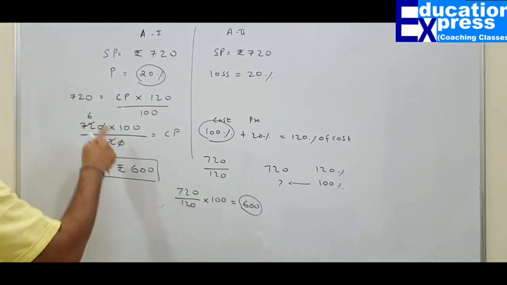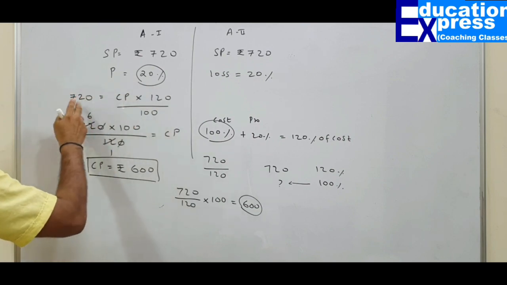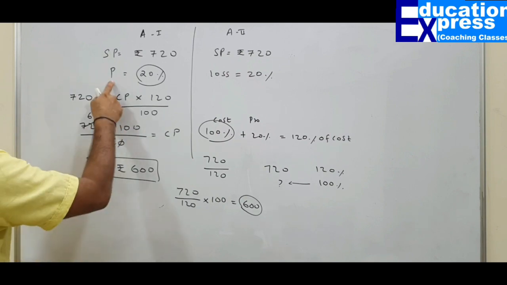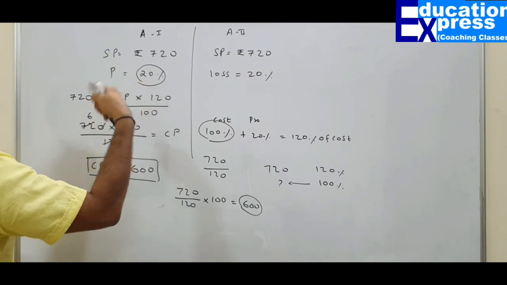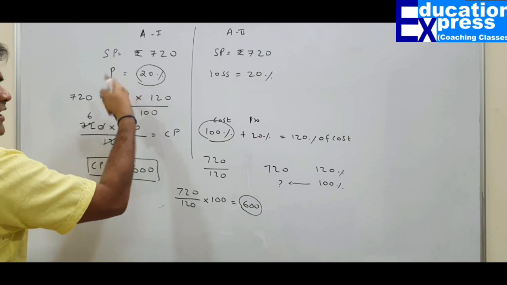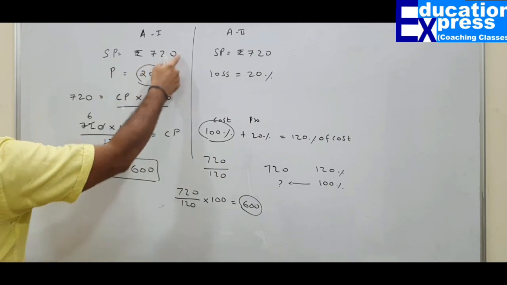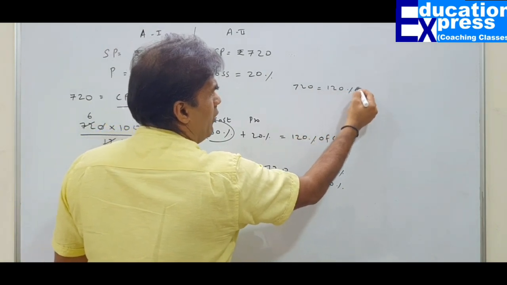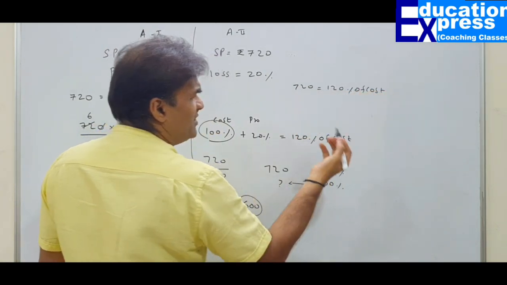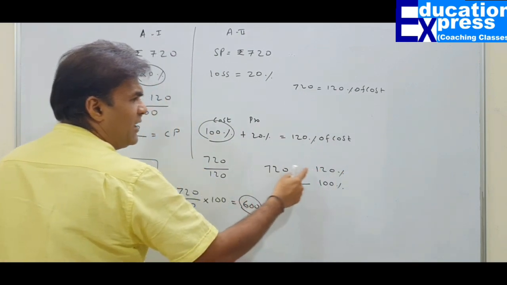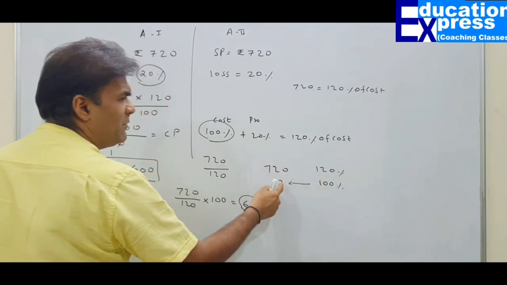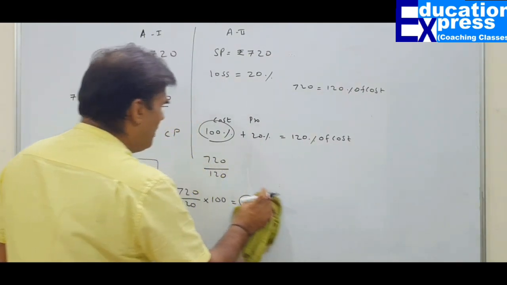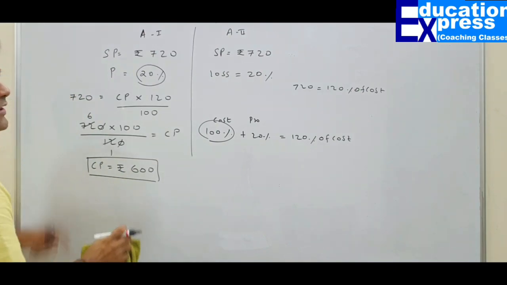There is no need for you to rely on this formula. This formula also states the same thing only: 720 into 100 upon 120. When I say my profit is 20%, that means I am selling at 100 plus 20, 120% of my cost. So this 720 is nothing but 120% of cost. So how much is 100% of cost? 720 represents 120%. How much is 100%? Automatically you will get it by the unitary method. So why does one need a formula when we can do it mentally?